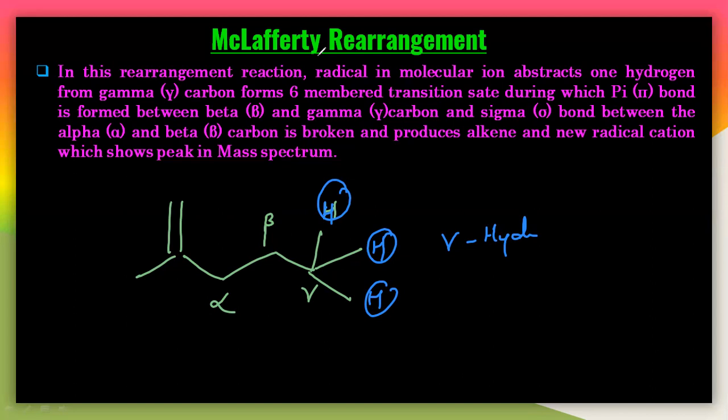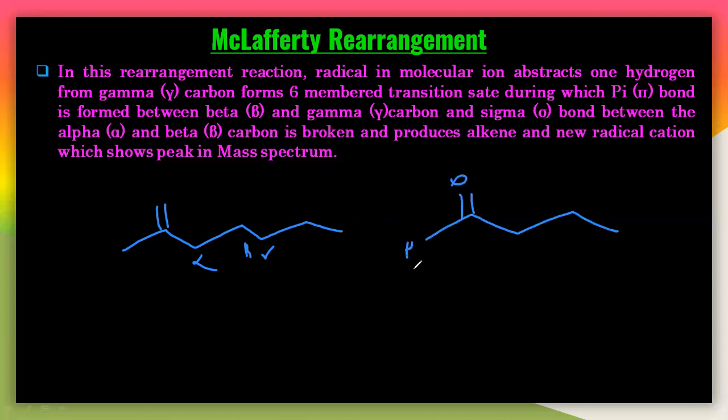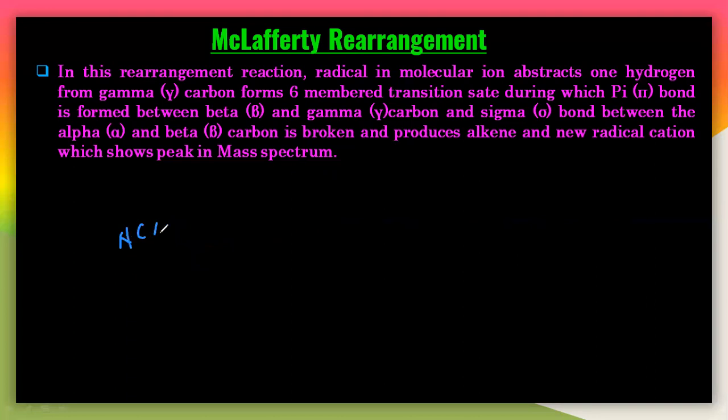Remember this: gamma hydrogen is possible in most of the electron withdrawing groups like this. Just now I told you, this is alpha, beta, gamma, and this is the gamma, so you can get this particular gamma hydrogen. Or else you can take this double bond O, it is an aldehyde, then it is also alpha, beta, and this is gamma. You can take many other examples, even with the cyanide here: this is alpha, beta, and this is gamma. So the gamma hydrogens you have to first understand here.